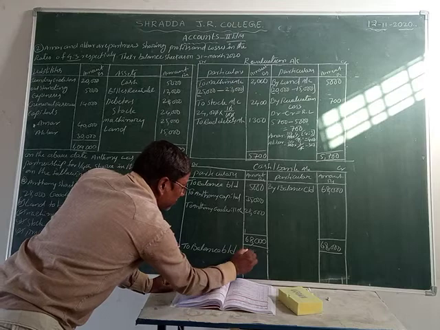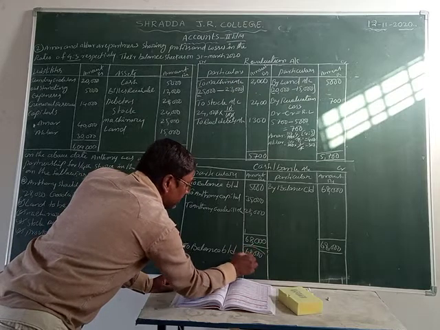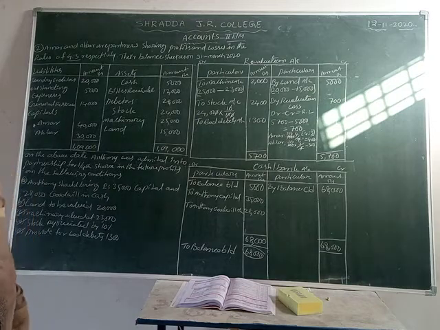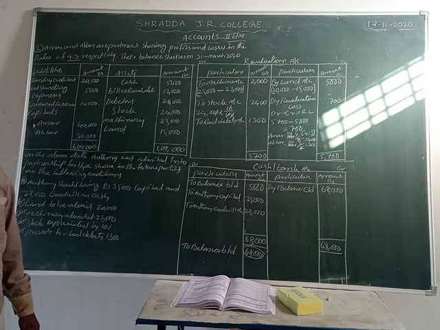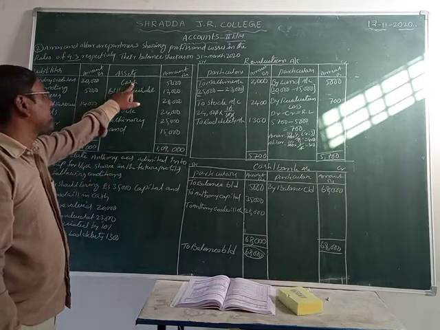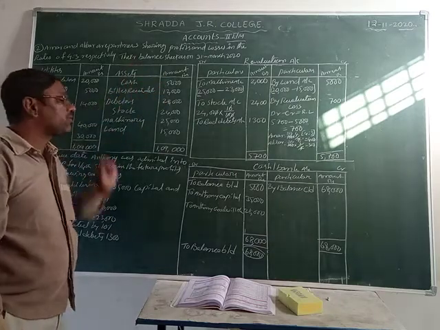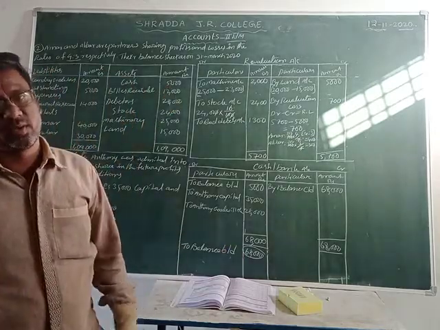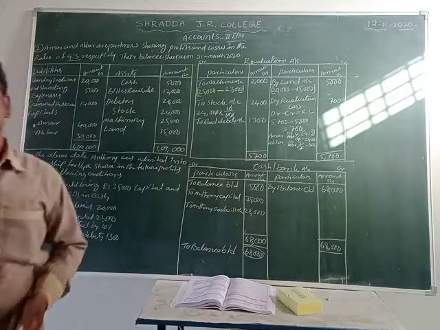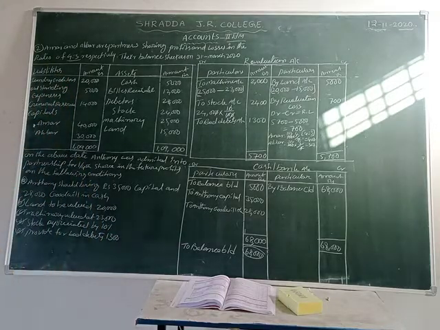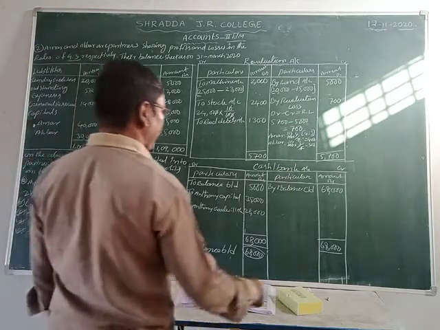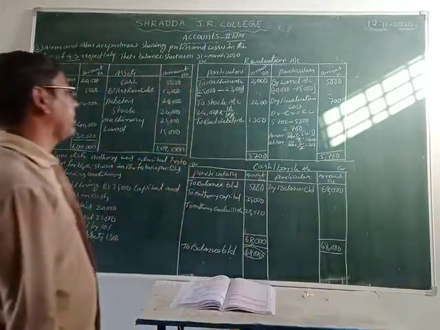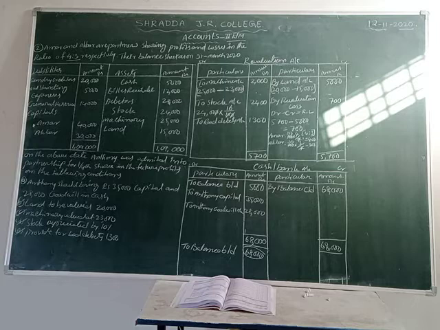Balance brought down 68,000. This cash account has given 68,000 rupees. So we can record it in the balance sheet on the asset side. Here the cash amount is given as 5,000 rupees. Now in place of this 5,000 rupees we can take the 68,000 rupees cash amount. So next academic year the cash amount in our business is 68,000 rupees. Okay students. Now it is the revaluation account and the cash or bank account, isn't it? First one is the revaluation account, second one is the cash or bank account.